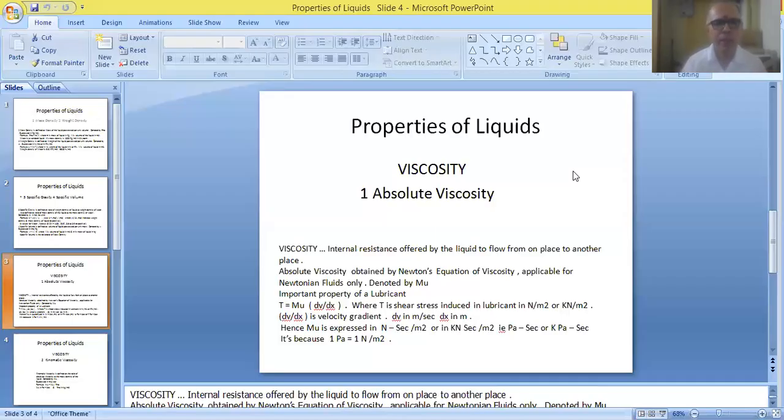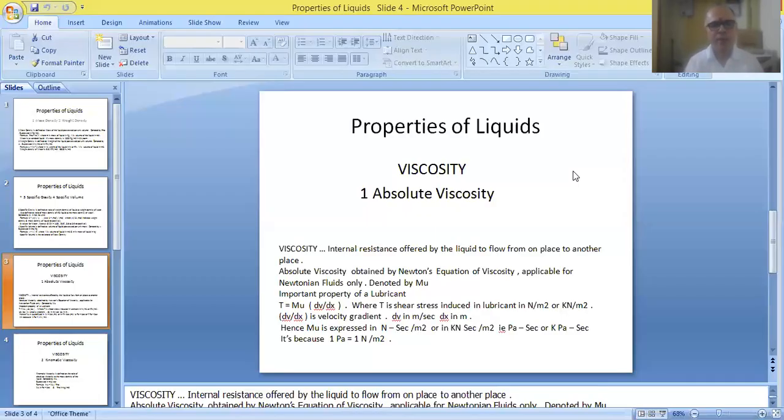That means 1 Pascal is equivalent to 1 Newton per meter square. So you substitute this value in the above unit. Instead of Newton per meter square, it can be written as Pascal, so the end result will be Pascal second. And kilonewton per meter square can be written as kilopascal, so the end result will be in terms of kilopascal second.